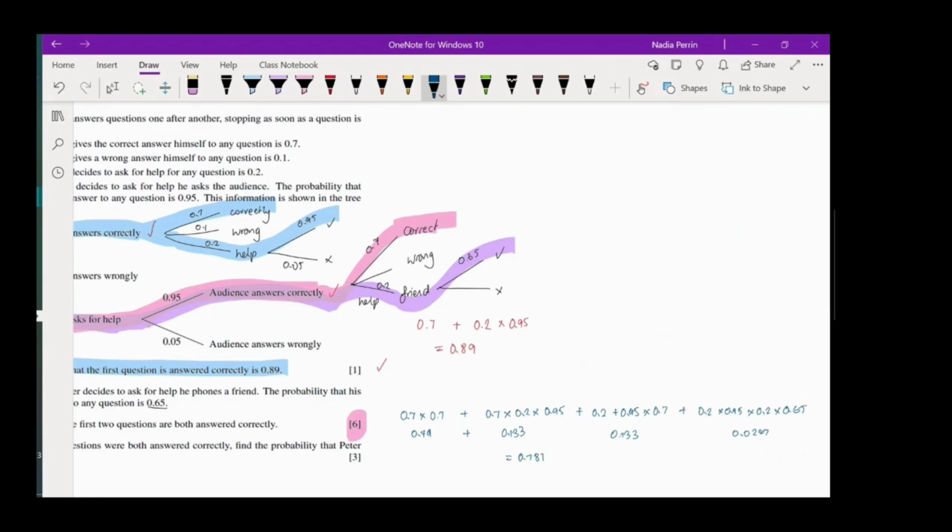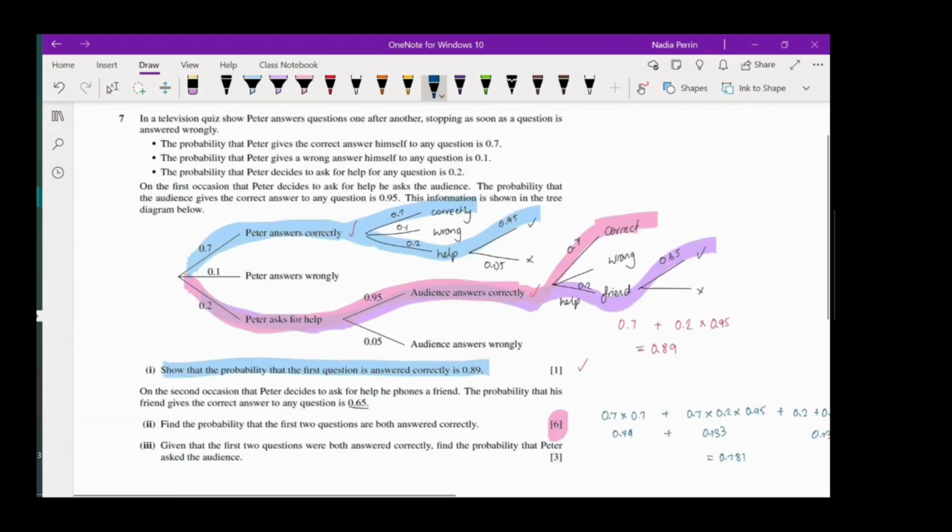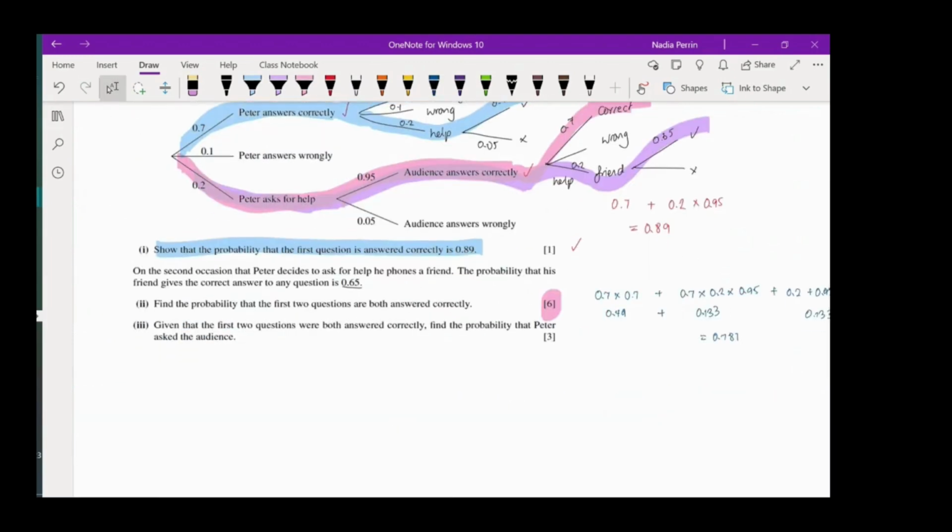So not simple. And then if you've got this far, you still have a 3 marker to go. So that's a given question. As soon as you see the word given, hopefully you're thinking it's a conditional probability, because it is. So for this conditional probability, we've got the probability that he answers the 2 questions. Oh, we get it around the right way, don't we? Whoops.